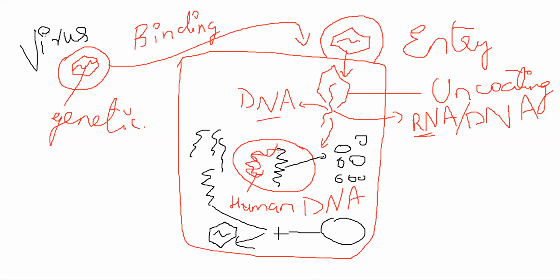Once it has integrated, it will start transcription and translation, because of which viral proteins will be formed and viral DNA will be formed now. That viral capsule, viral components, and viral DNA will combine with each other and form virions. These are daughter virions. These virions will later on come out by budding. They will assemble. This stage is called assembly, and it will come out by budding. It will bud out of the cell.